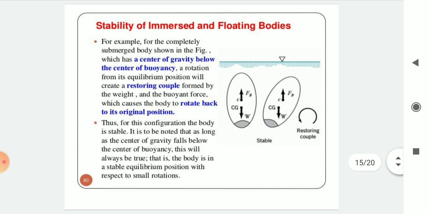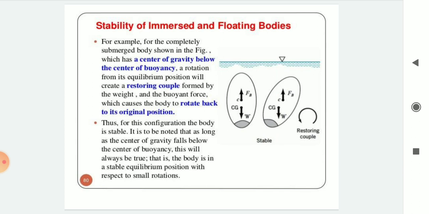For example, for the completely submerged body shown in the figure, which has a center of gravity below the center of buoyancy, a rotation from its equilibrium position will create a restoring couple formed by the weight and the buoyant force, which causes the body to rotate back to its original position. Thus, for this configuration, the body is stable.